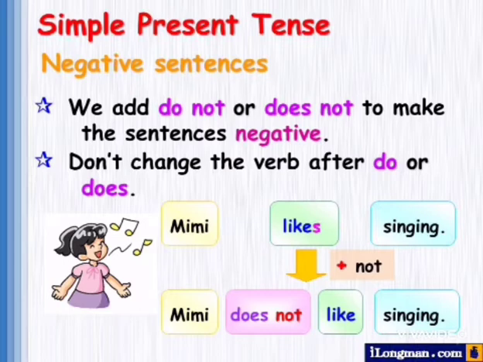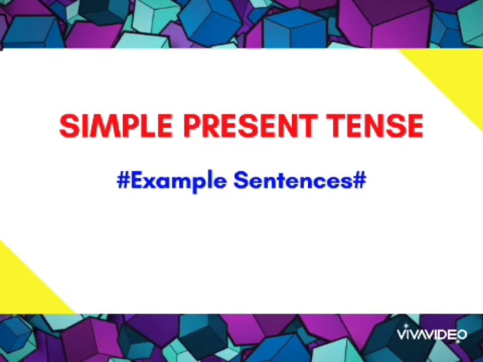Mimi likes singing. Mimi doesn't like singing. So you can see that only by adding not you can make it negative, and do you will use in case of plural subject, and does you will use in case of singular subject. And Mimi here belongs to third person singular number, as it is the name of a girl. She belongs to third person singular number. That's why Mimi does not like singing. Now I shall show you some more examples of simple present tense.